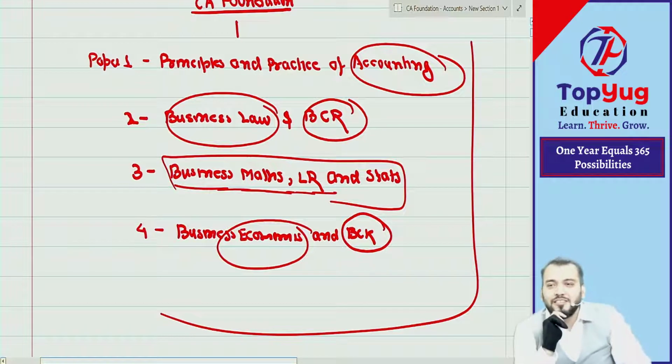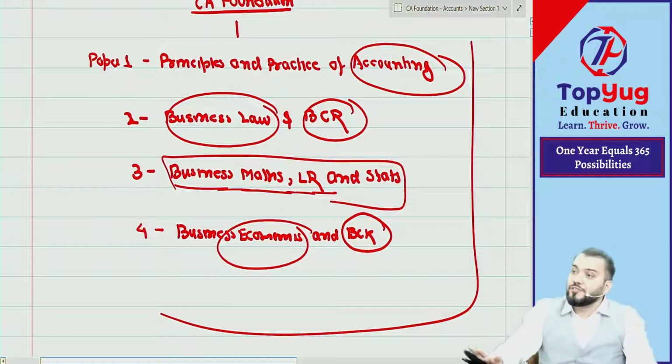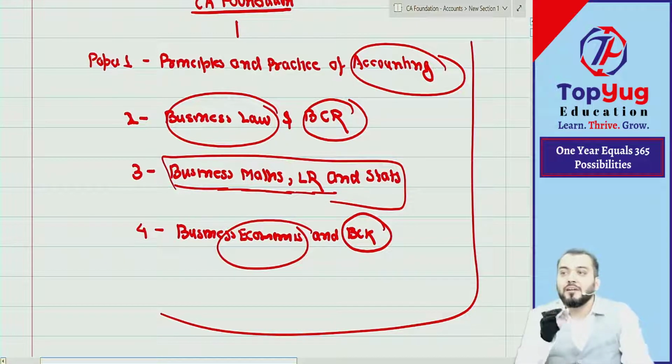Just try to understand, those who have never touched the ICAI book, whether they can teach you as per ICAI requirement. Never. From my point of view, not possible. They have never done the CA course. They have never written the CA examination. Can they teach you as per ICAI requirement? Never.